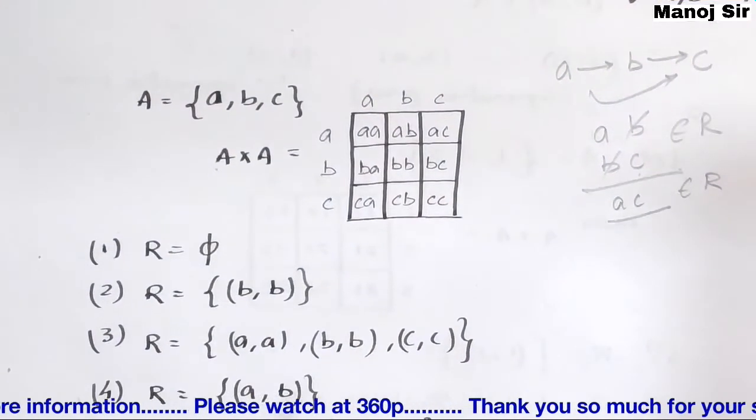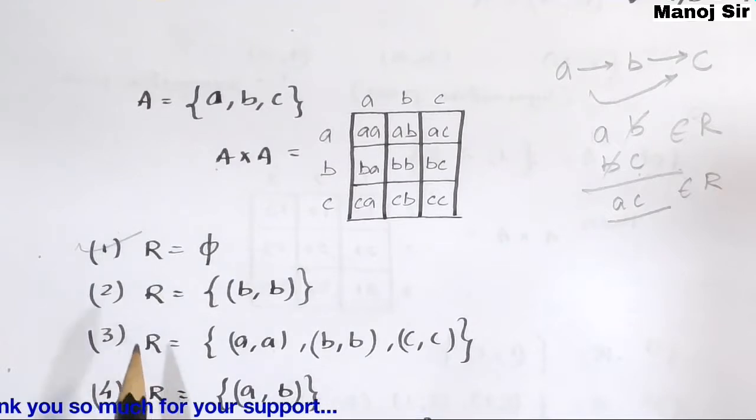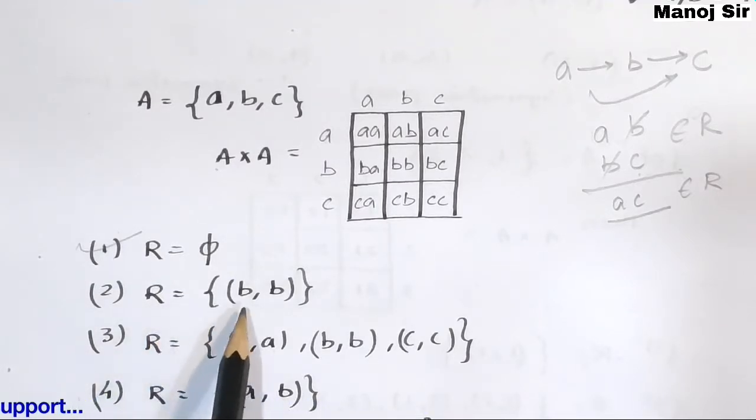Here you can see there is no element present in this relation, so this is by default transitive. Now coming to the second part, that is the relation equals {(b, b)}.